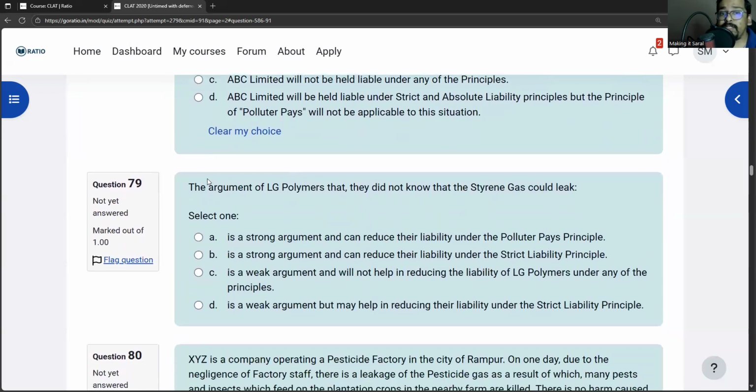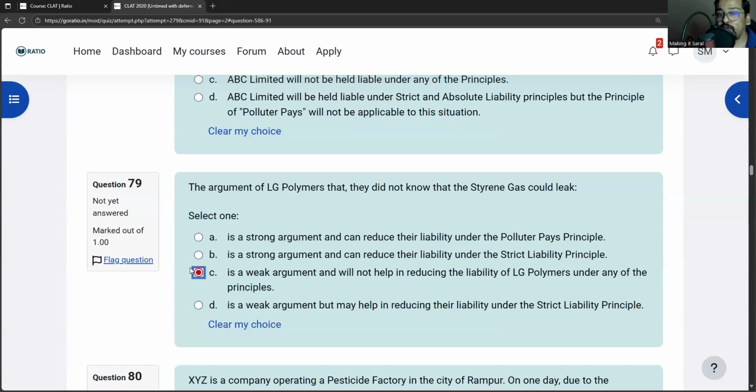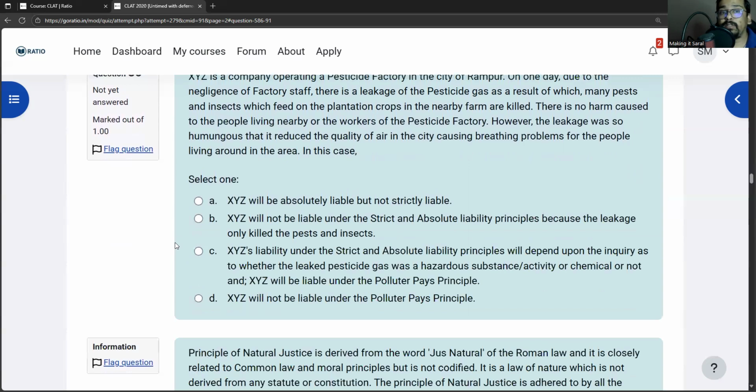The argument of LG Polymers that they did not know the styrene gas could leak is a weak argument. Strict liability means you will be liable irrespective of whether it was your fault or not. So if LG Polymers is saying that look, this was not our fault, we did the best we could, that would be a bad argument. It would not help them in any case. It would not help them in polluters pay. It will not help them in strict liability. It will not help them in absolute liability. So option C is correct.